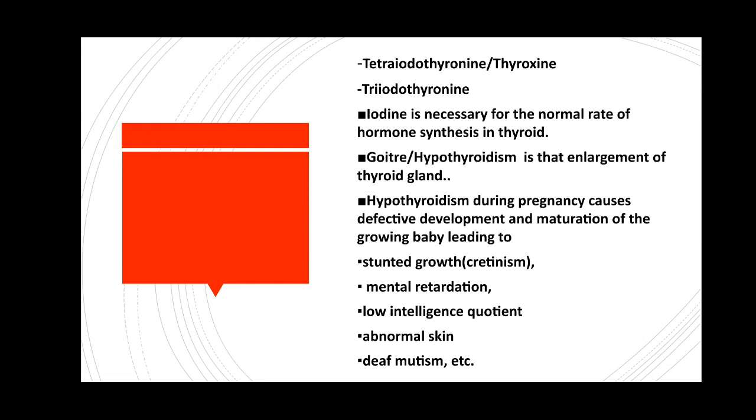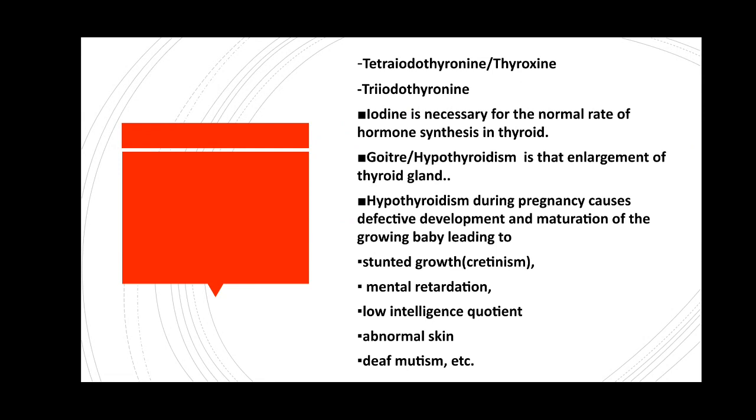Hypothyroidism during pregnancy causes defective development and maturation of the growing baby, leading to stunted growth, which is called cretinism, and mental retardation, low intelligence quotient, abnormal skin, and deaf mutism.